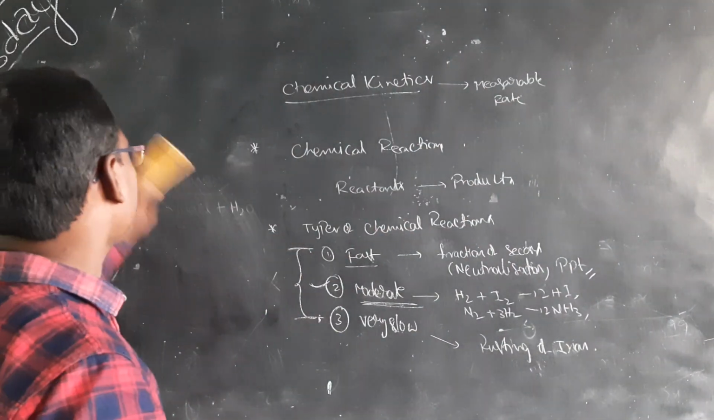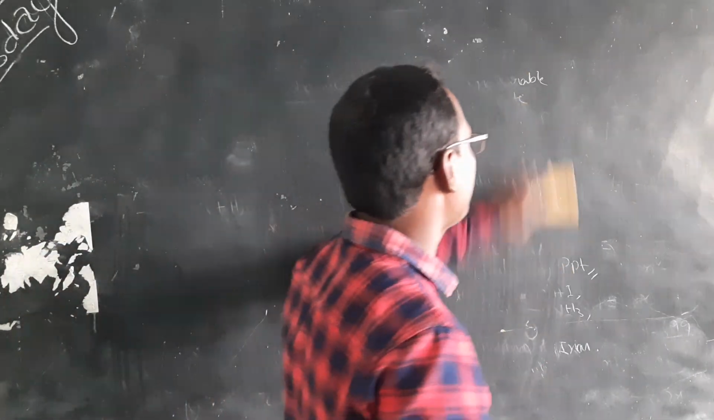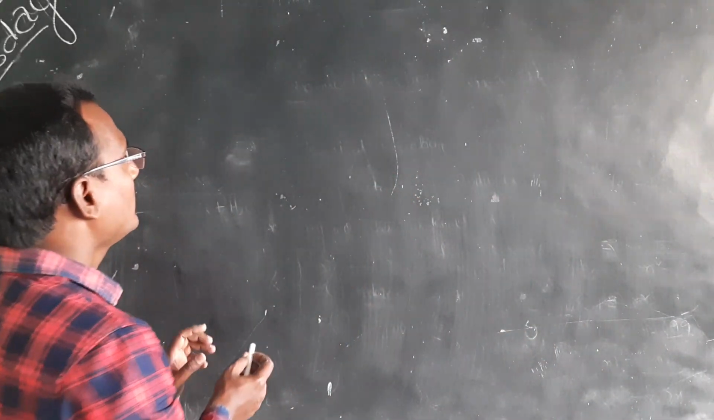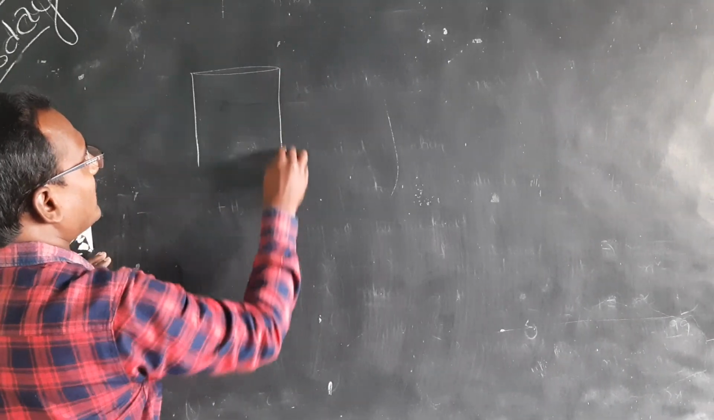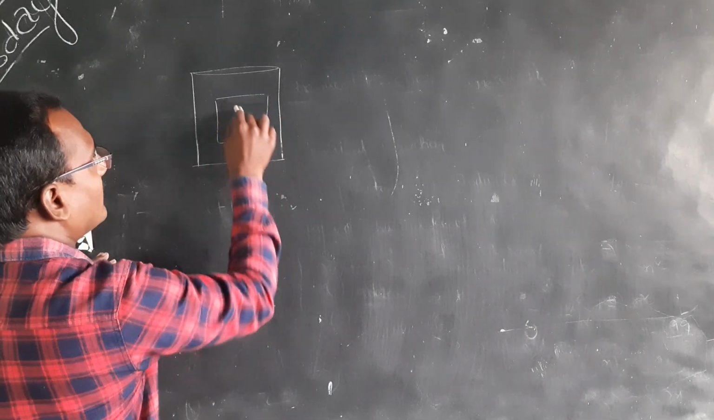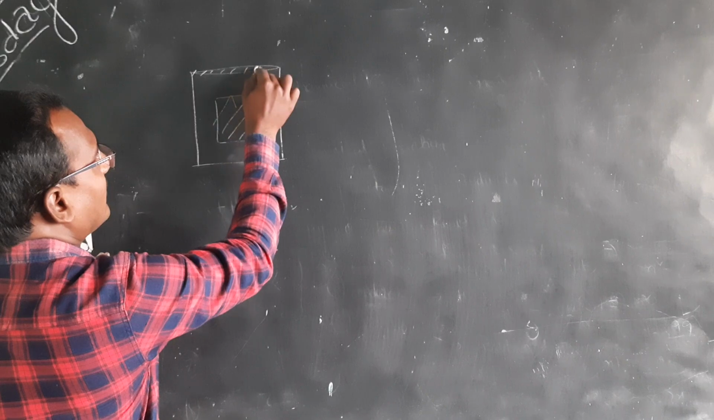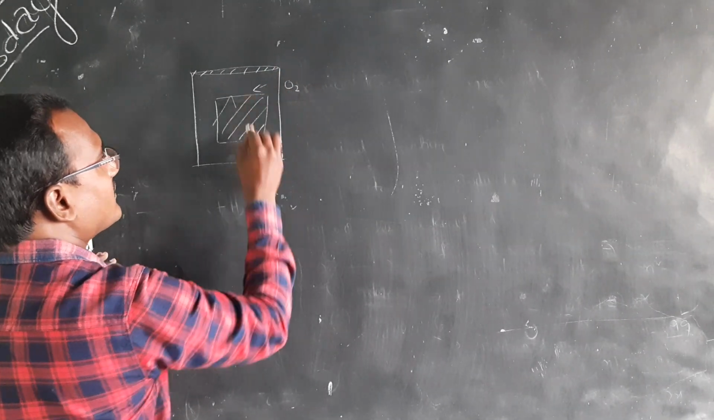Now let us look at how we can measure the rate of a moderate reaction. For example, I am taking a container. In this, one piece of paper is there. I close the lid and supply oxygen. In this, oxygen is there, and it is a paper.